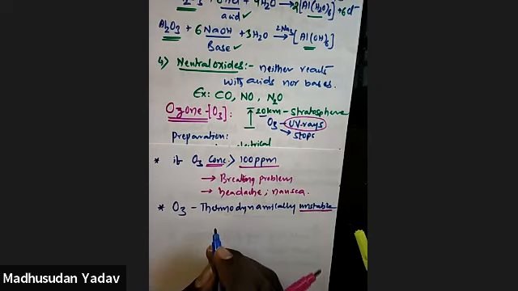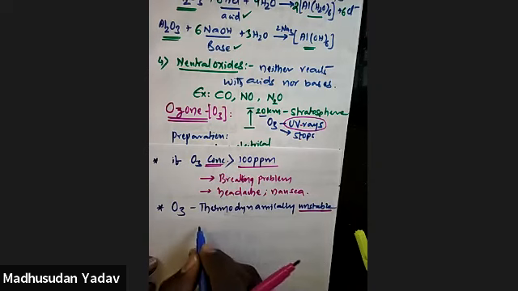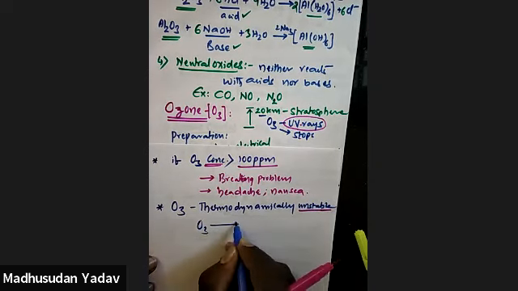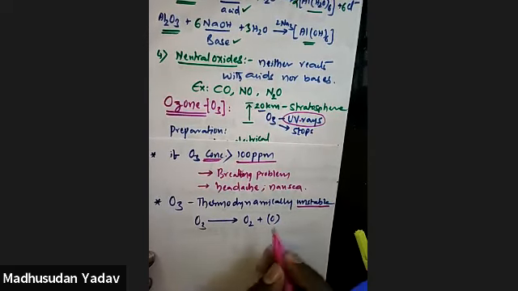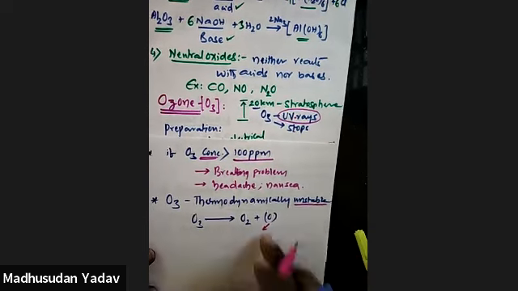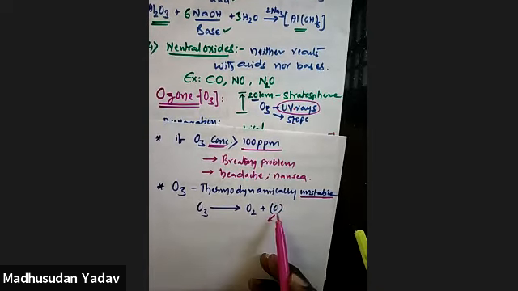How will ozone undergo decomposition? O3 on decomposition will give you O2 and a single oxygen. In chemistry, whenever single atoms are present like this, normally oxygen exists as a diatomic molecule.